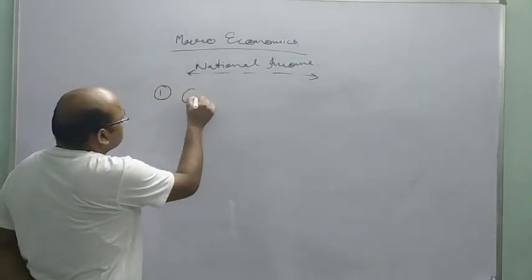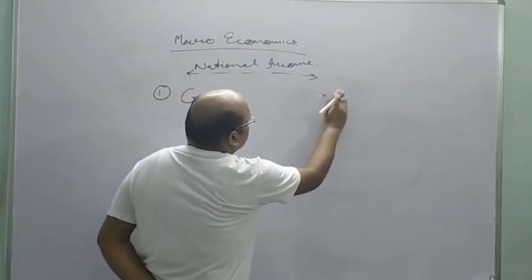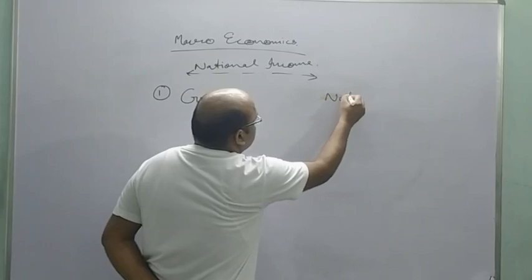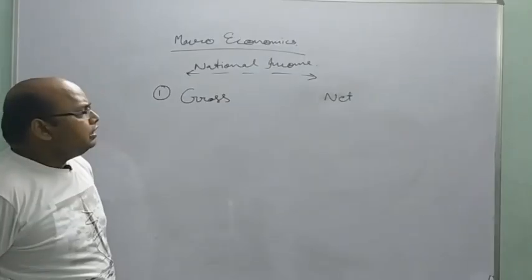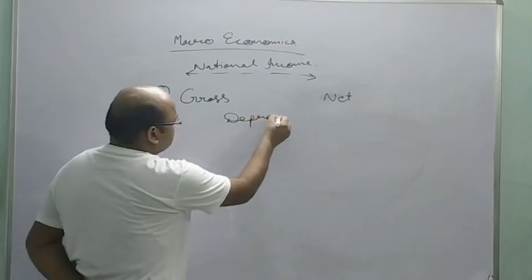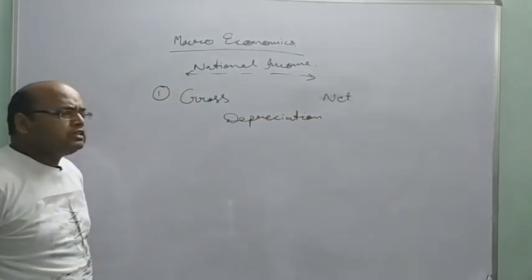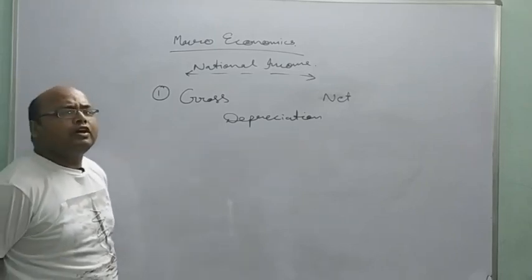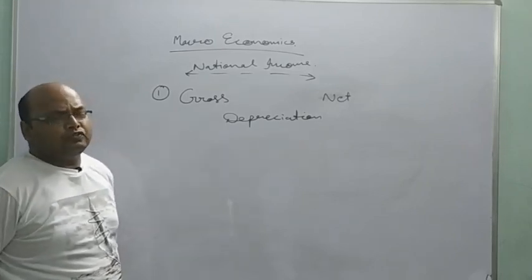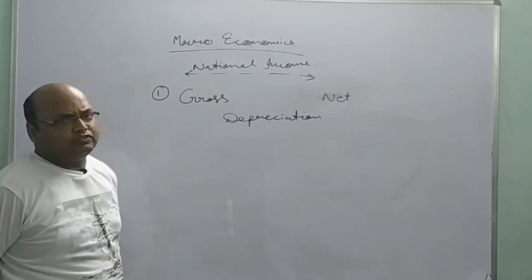First is gross and net. The relationship between gross and net is depreciation. Depreciation means reduction in value of assets due to passage of time.